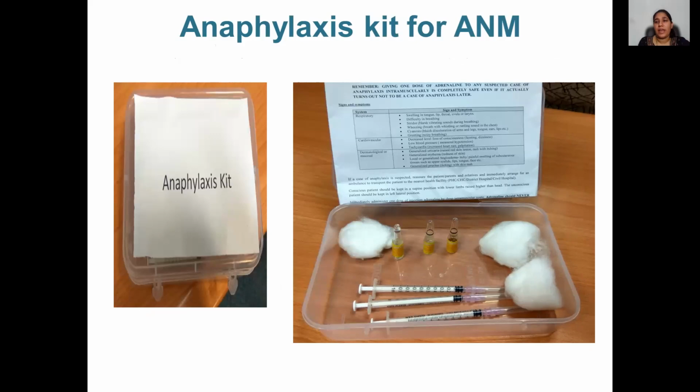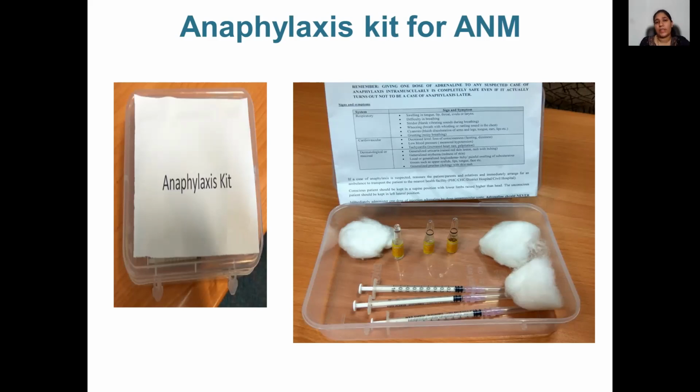Anaphylaxis kit is present at the level of ANM and AEFI kit is present at the level of a medical officer. That means the AEFI kit can be used by a medical officer and this anaphylaxis kit can be used by ANM. Now, what is present in this anaphylaxis kit? As we can see in this picture, there are three adrenaline ampoules, three swabs and three syringes. So, this constitutes the anaphylaxis kit.